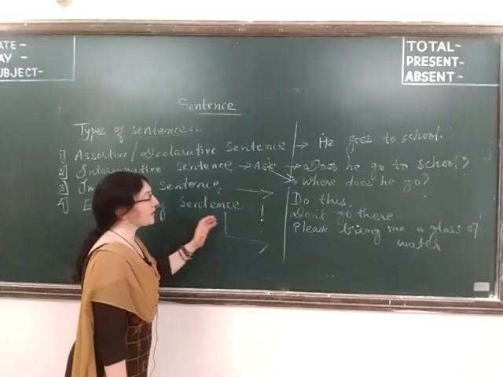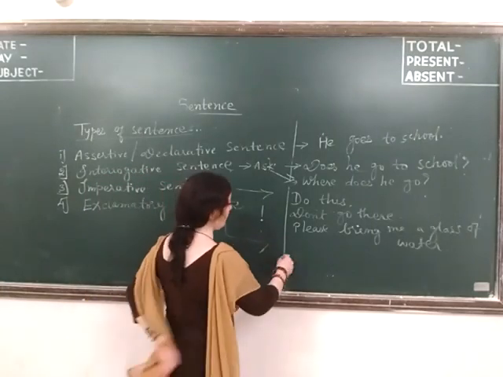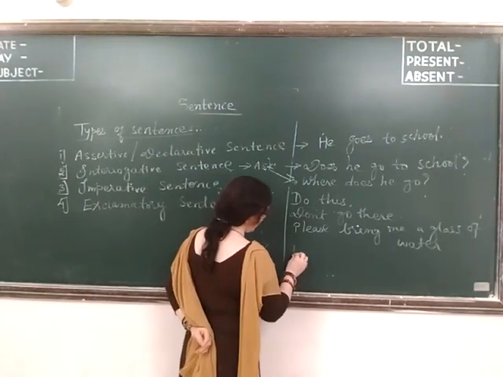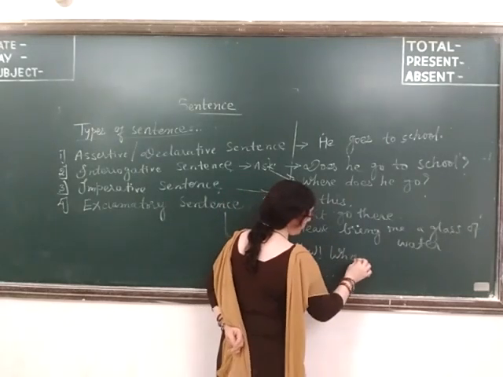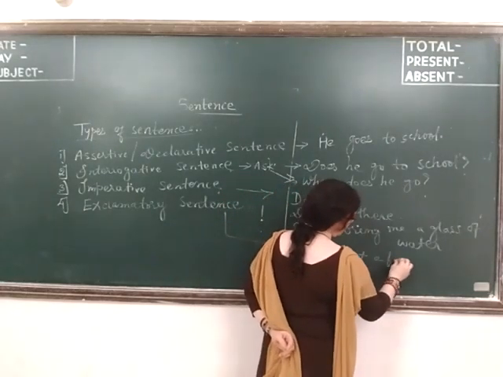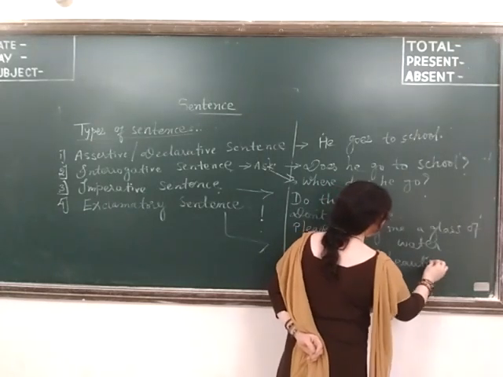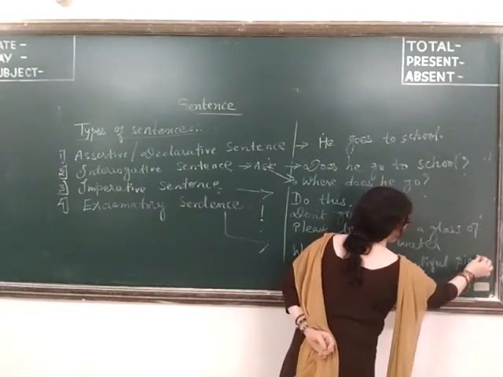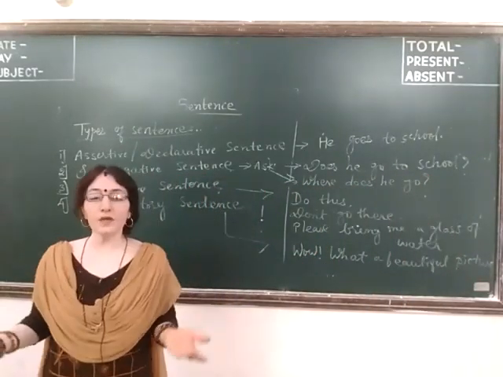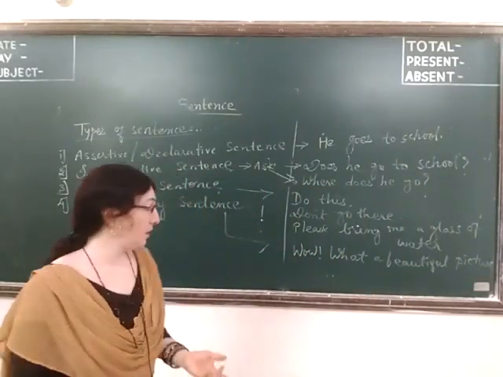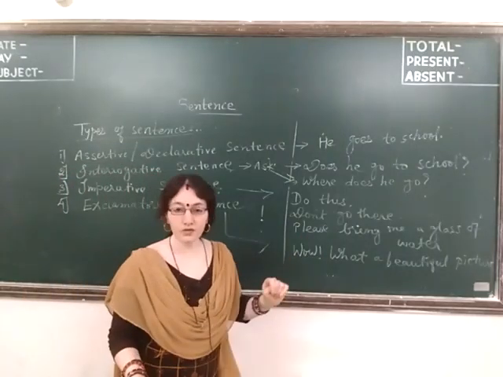So exclamatory sentences example is: wow, what a beautiful picture. Yes, wow, we are expressing surprise, wonder. What a beautiful picture.